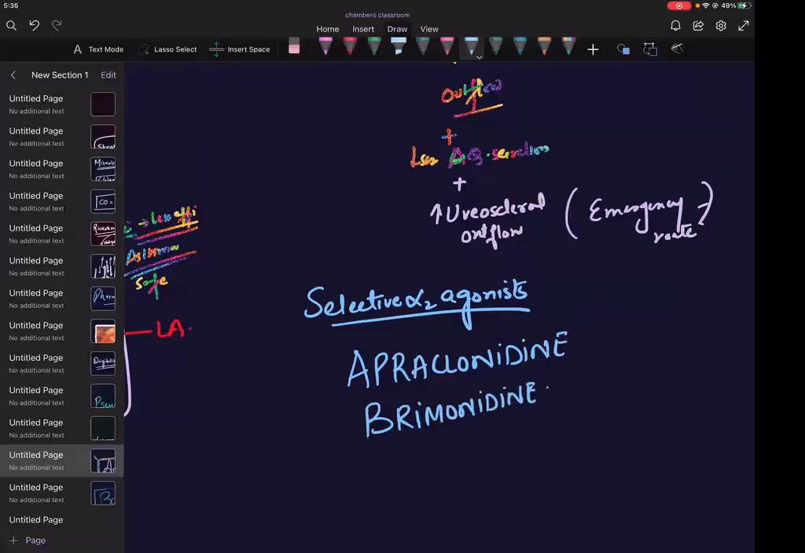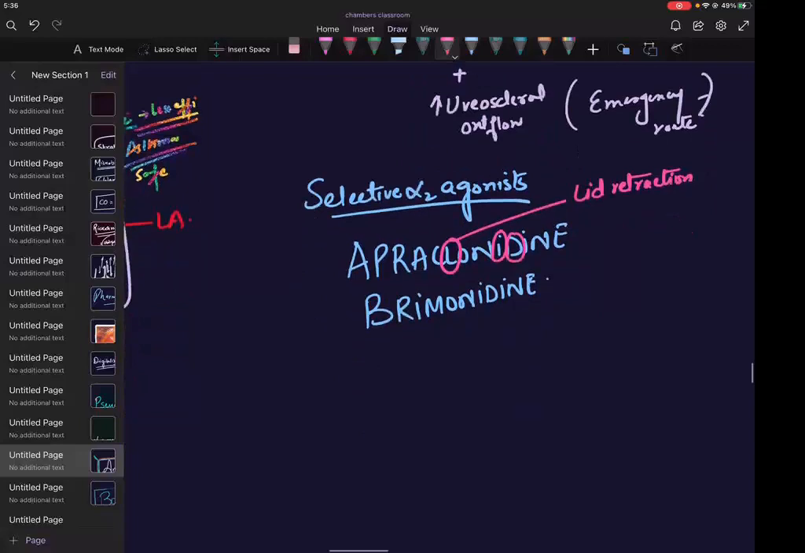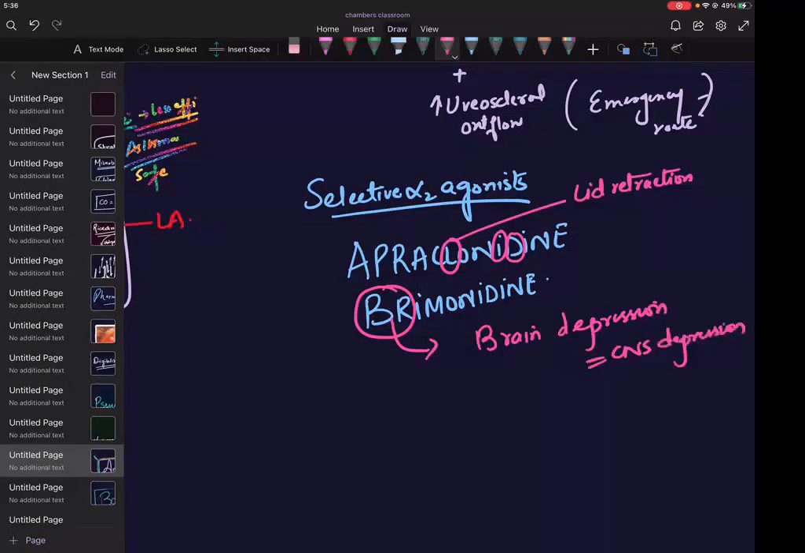See, there is one way to remember. How I remember is, what is the side effect? See, have a look. The name has the side effect. It is LID, so it is lid retraction. Lid retraction is the side effect. BR means brain depression, that means CNS depression. CNS depression. Okay.